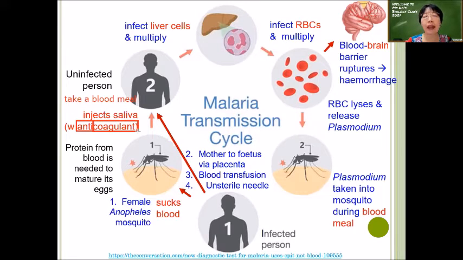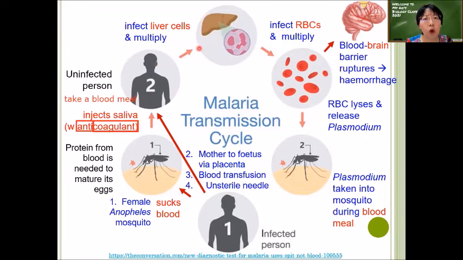So it has to inject anticoagulant first from the saliva together with the salivary gland. So when it injects the anticoagulant, then the Plasmodium that are residing in the salivary gland of the mosquito will be injected into the bloodstream of this person. So this is how the Plasmodium is actually being transferred from an infected person to an uninfected person. So inside this person now, the Plasmodium will first